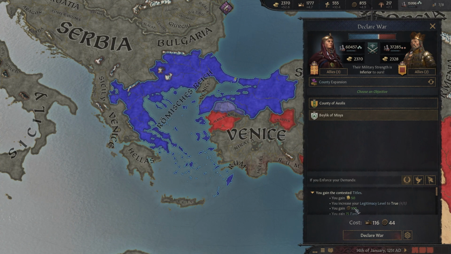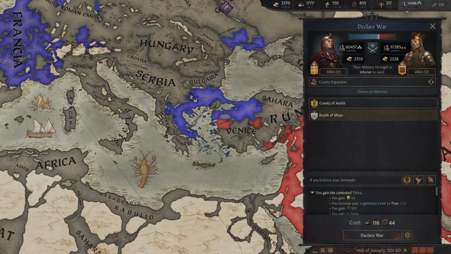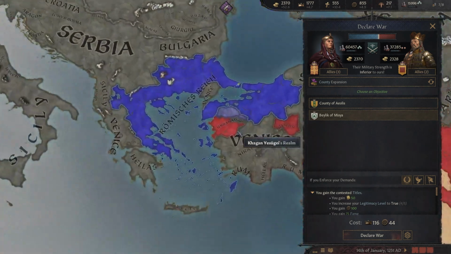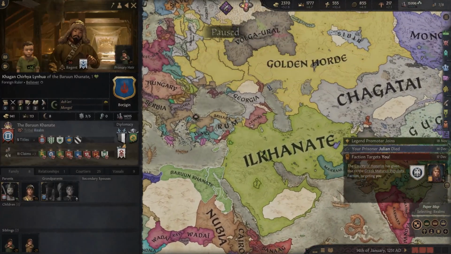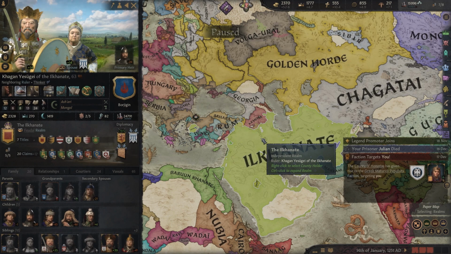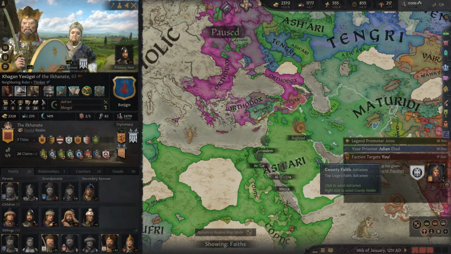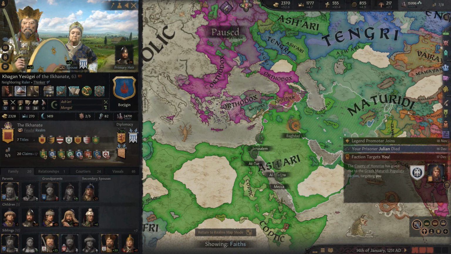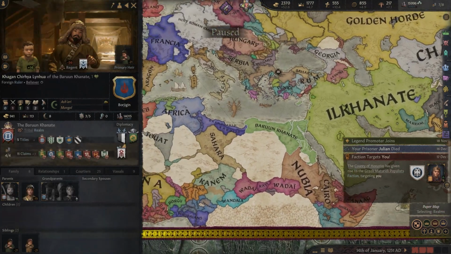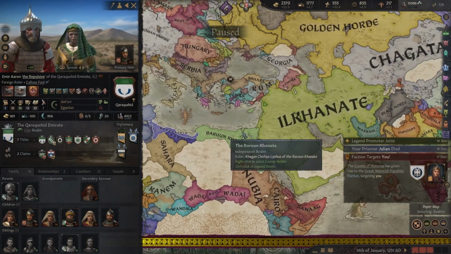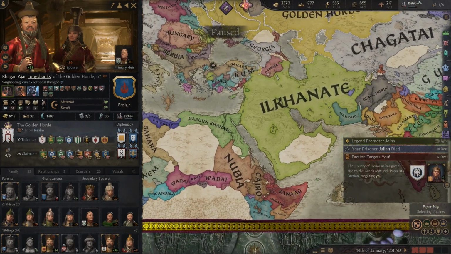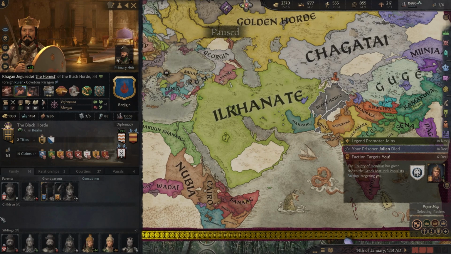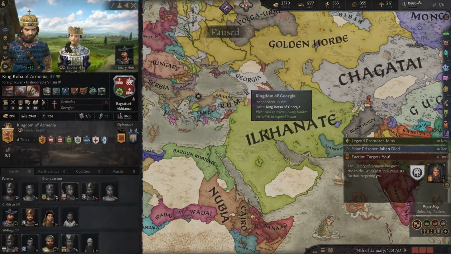We also gain some influence from this, which is nice, and it would increase our legitimacy. I'm tempted to do this and just take these parts piecemeal here, because if they bring in somebody else from a holy war, like, well, let's see, Ashari. Let's take a look at the religions here. There might not be that many Ashari rulers here. Some Egyptians, the Chagatai. No, these guys are Mataridi. Actually, there's not that many. They might not be able to bring in that many allies, honestly.